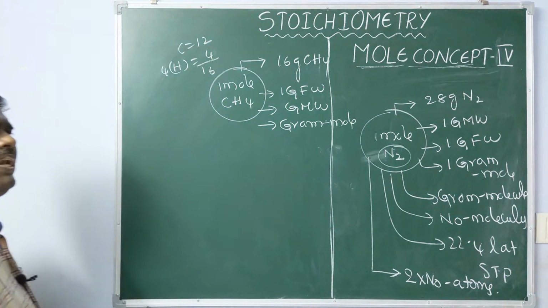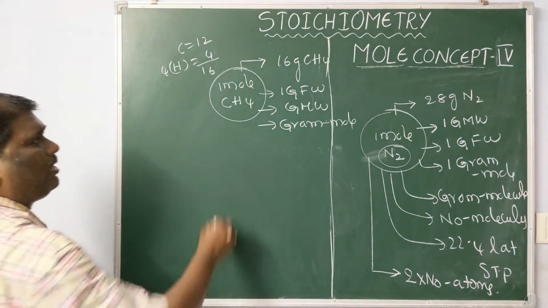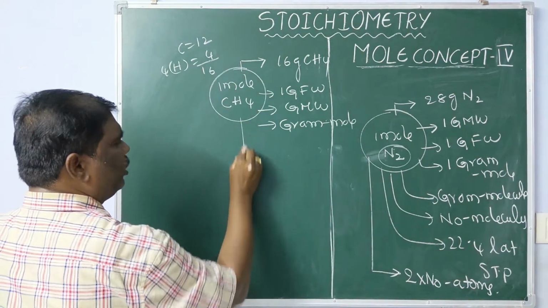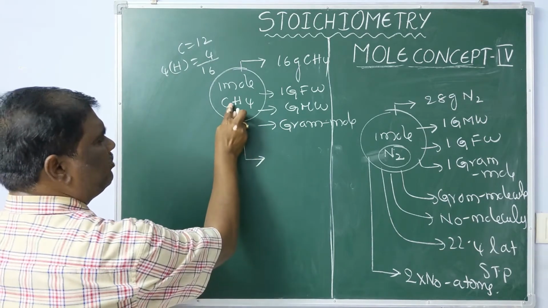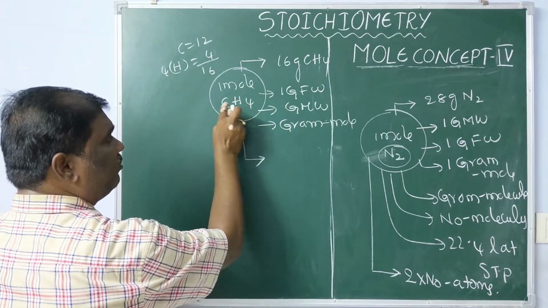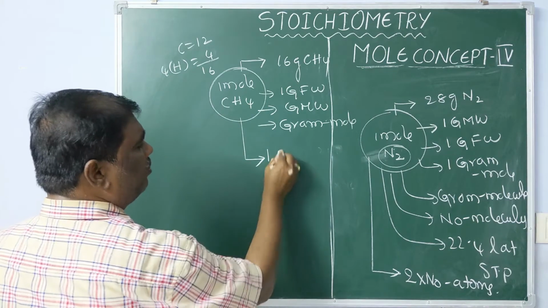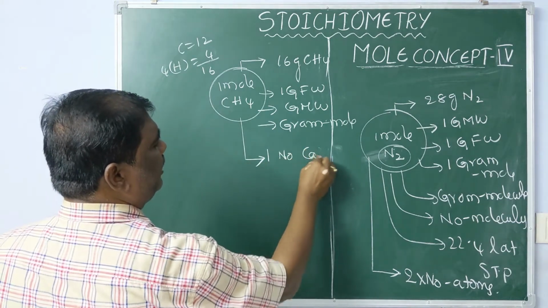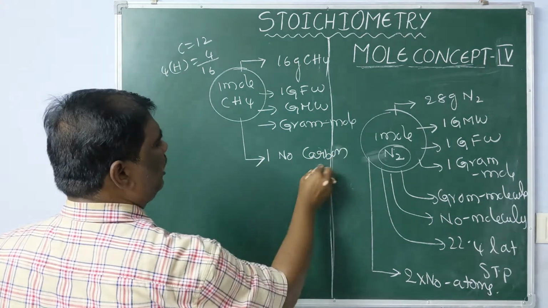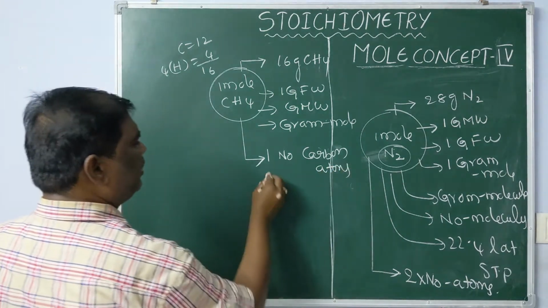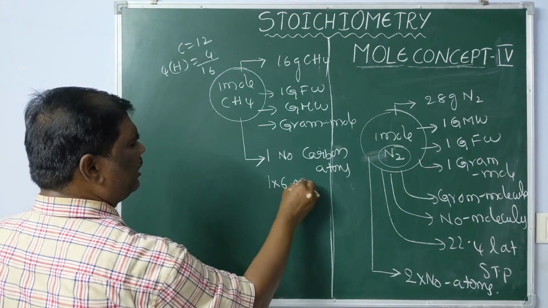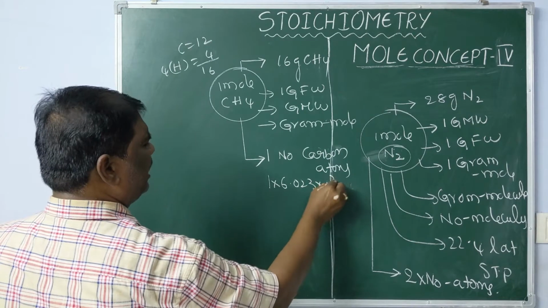Previously I told you gram mole, etc. The new one I am going to introduce is, 1 mole methane has how many carbon atoms? 1 molecule has 1 carbon, so 1 mole has 1 mole carbon atoms, or 1 into Avogadro number of carbon atoms.